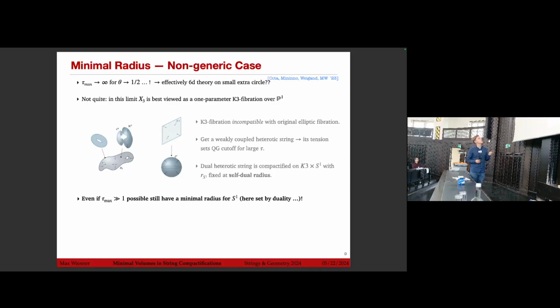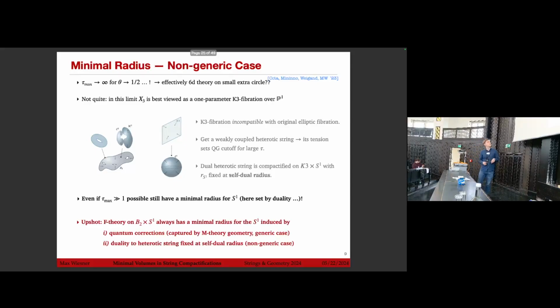So even if large tau is possible, we still have a radius which is here set by the duality frame. So the upshot is that in F-theory on B2 times S1, we always have a minimal radius for the S1, which is either induced by the quantum corrections as captured by the full M-theory geometry, which is the generic case, or the duality to the heterotic string at fixed radius. So we always have a minimal radius in these F-theory compactifications on an additional S1.